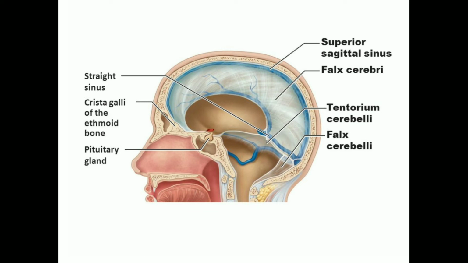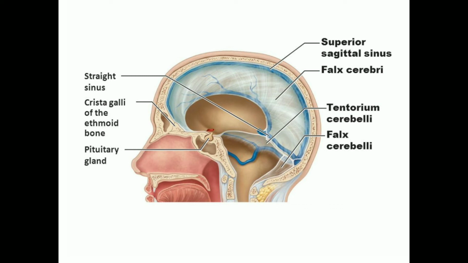The upper border, you can see, consists of a sinus. That sinus is called the superior sagittal sinus, and the lower border is free, and this consists of one more sinus. Here you can see this sinus is called the inferior sagittal sinus. So remember, falx cerebri consists of two sinuses. One is called the superior sagittal sinus, and the one present here is called the inferior sagittal sinus.